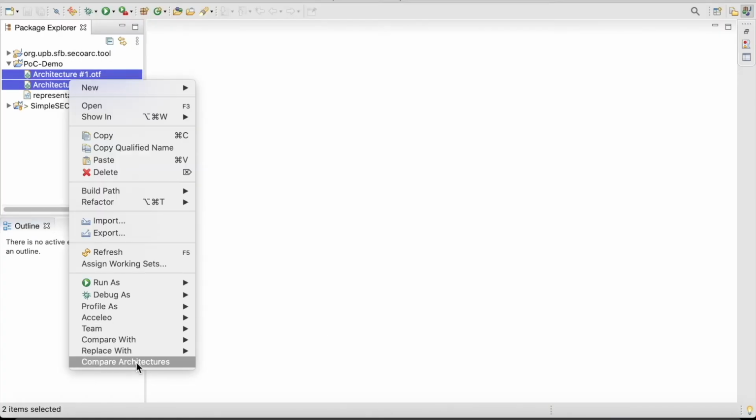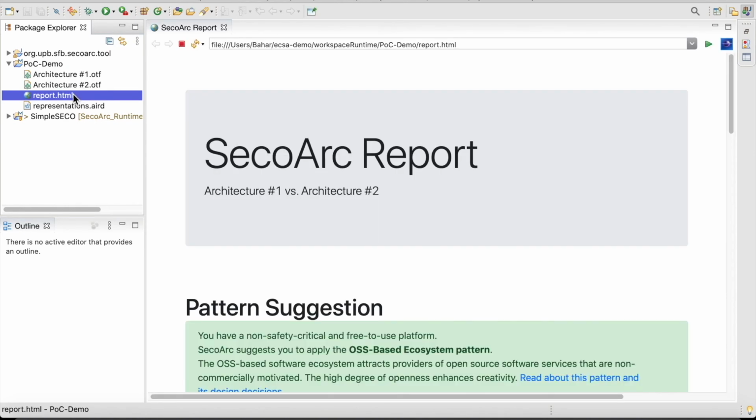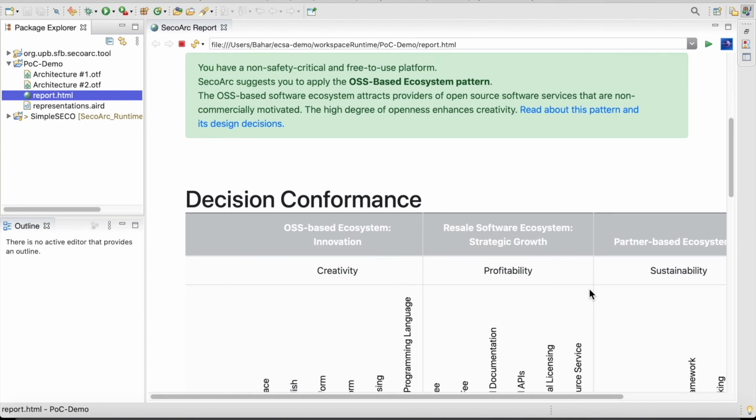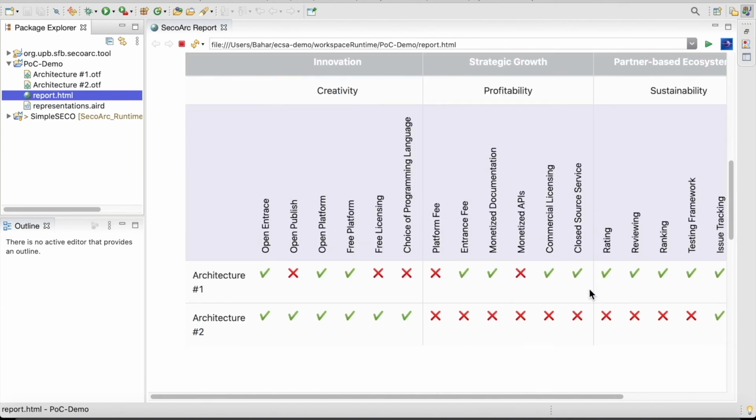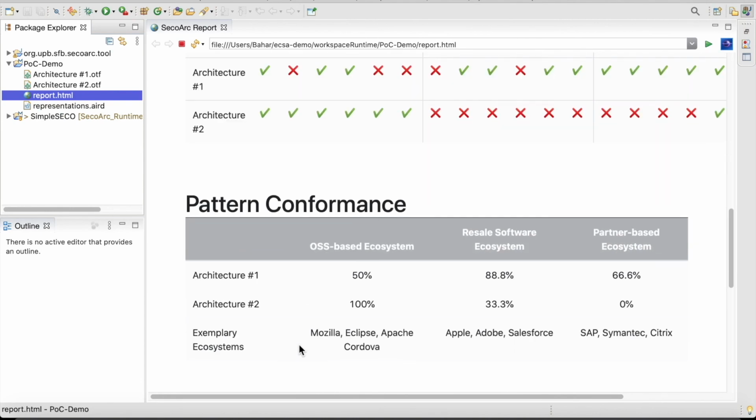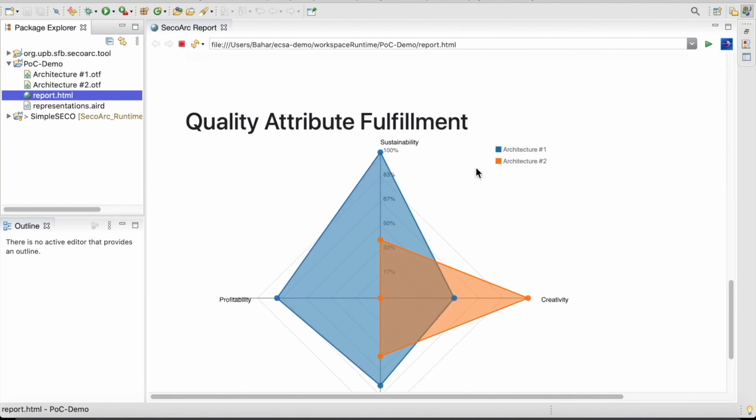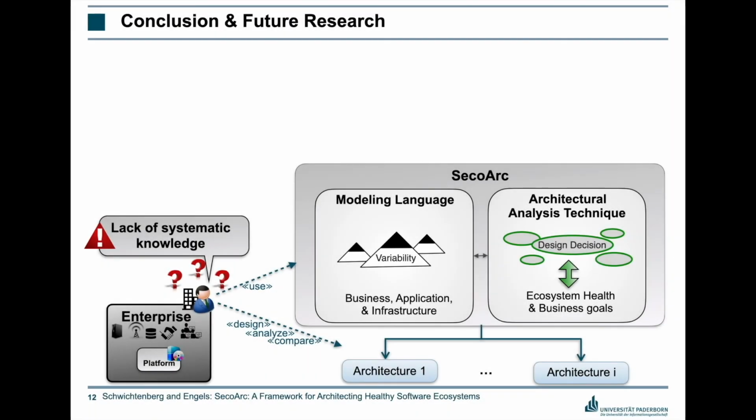SecoArc also allows platform providers to model and analyze more than one architecture. In a comparative view, the platform provider can see the difference between these two architectures in terms of quality attribute fulfillment or pattern conformance. In summary, currently there's a lack of systematic knowledge to create software ecosystems.